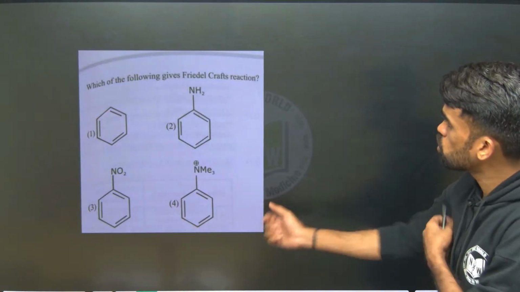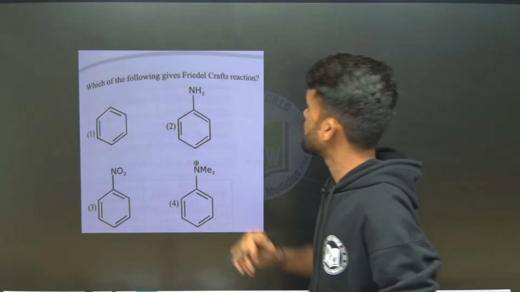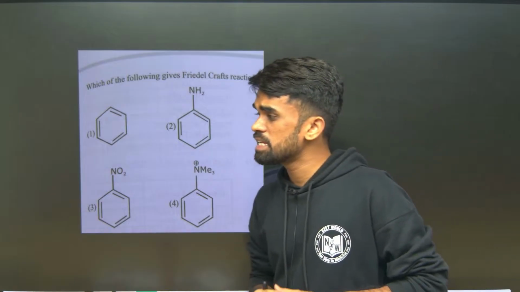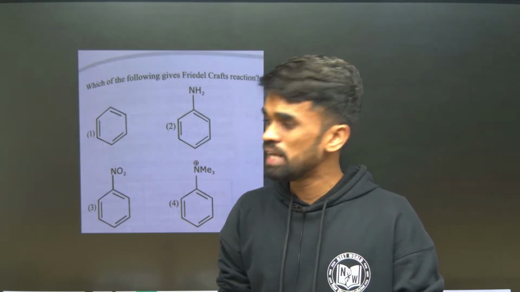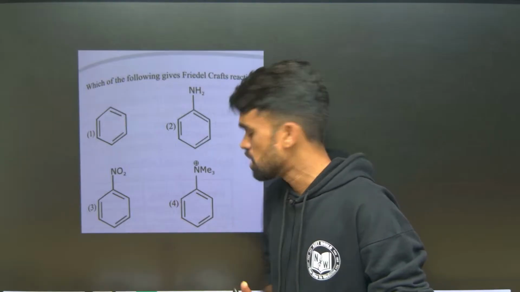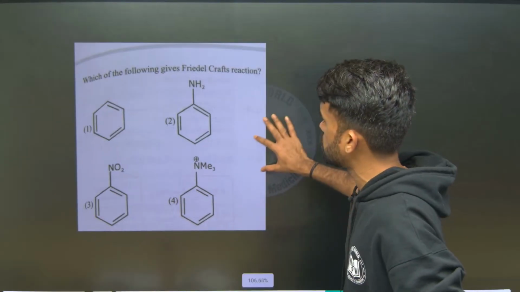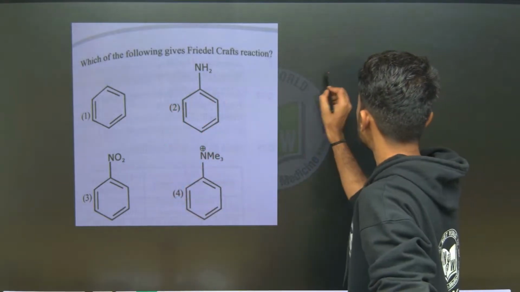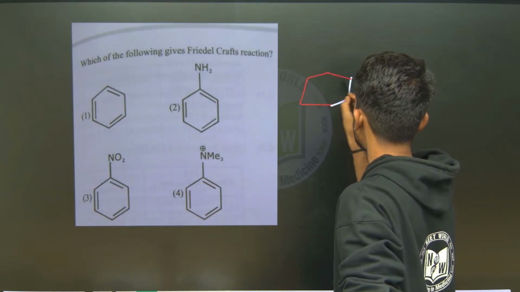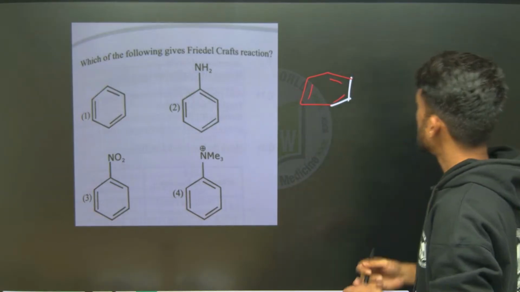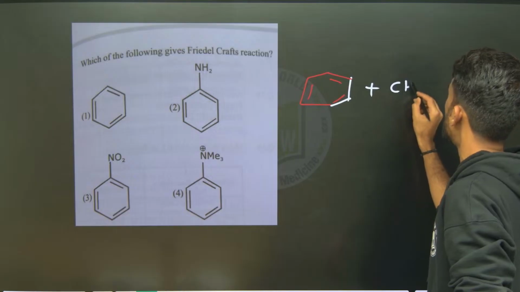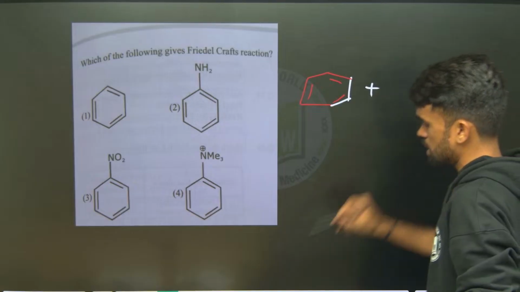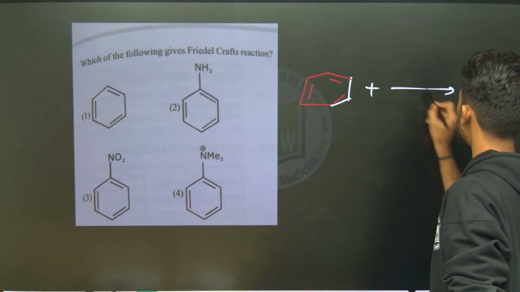Next, here we have one more question. Which of the following gives Friedel-Crafts reaction? So what is Friedel-Crafts reaction? It is an example of electrophilic substitution reaction. So what happens in Friedel-Crafts reaction? Everything is on an aromatic ring. Take one aromatic ring, let us say a benzene ring. To this we are going to add one electrophile, something like methyl chloride or anything, in Lewis acidic condition. So finally we are making a substitution.